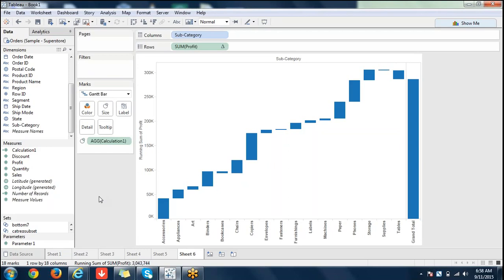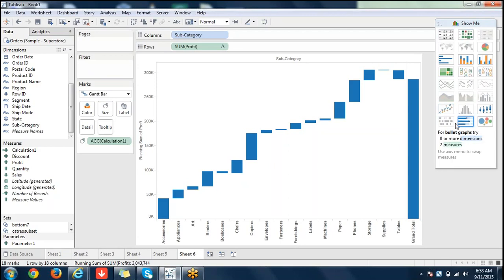Yes, what you might see is, now you have seen a Gantt chart, right? Gantt bar. But we are not using any date here. Generally, for a Gantt chart in Show Me, date is mandatory. But here this is just a manually created chart.